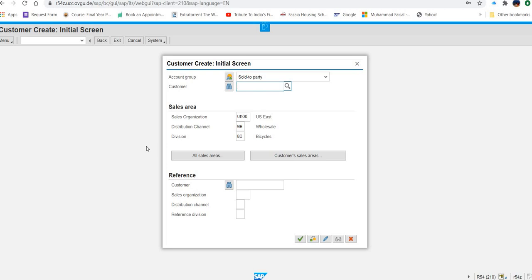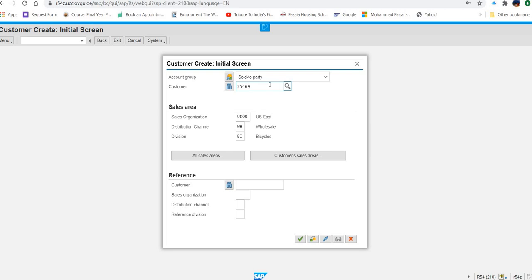Okay, let's continue now. So when we click on this change and then sales and distribution, now they are asking us to perform this activity. So here in the customer, again, it's up to you. If you want to search the customer, you can. But what I will suggest, if you know the data, don't go for searching, directly type it. So I'm going to type my customer number, that is 25469.